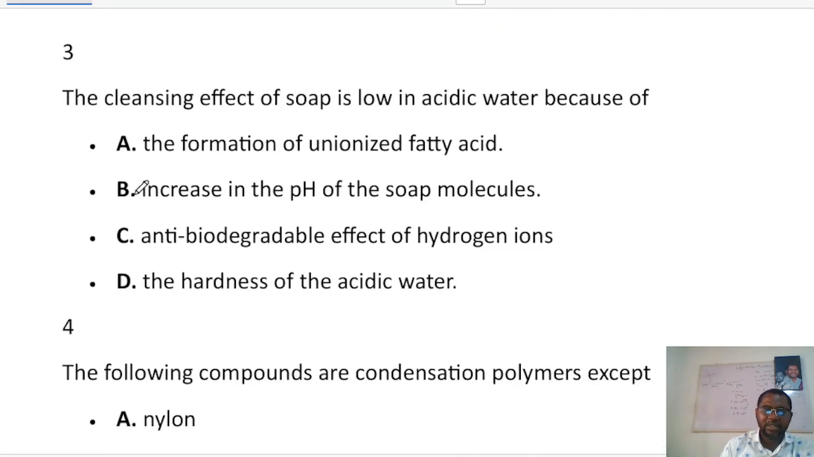Okay, so the next one says the cleansing effect of soap is low in acidic water because... Now, being low in acidic water is because of the hardness of the water. Okay, the water is quite hard, so it is quite difficult for cleansing to take place.